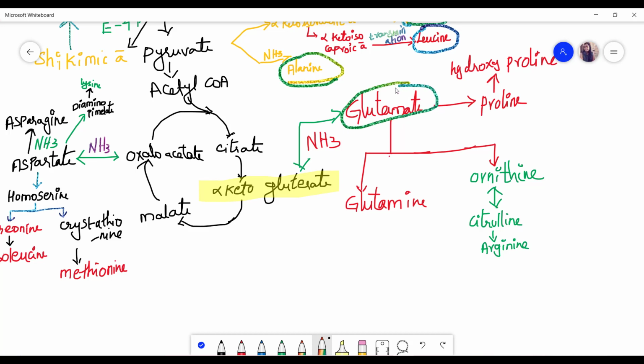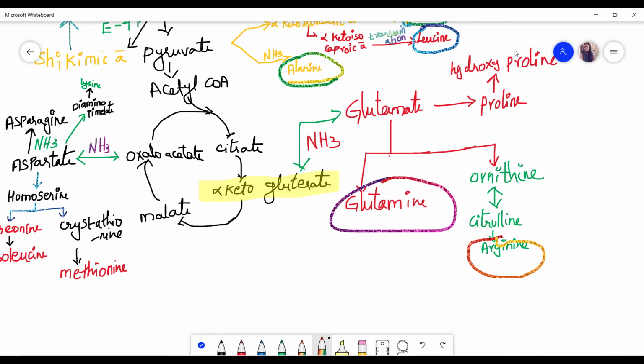Okay, which is our secondary metabolite, and this glutamate is converted into proline, which is furthermore converted into hydroxyproline, but proline is the secondary metabolite. And then glutamate is converted into glutamine and ornithine. Okay, glutamate is our secondary metabolite. From ornithine it is converted into citrulline, and from citrulline, arginine.